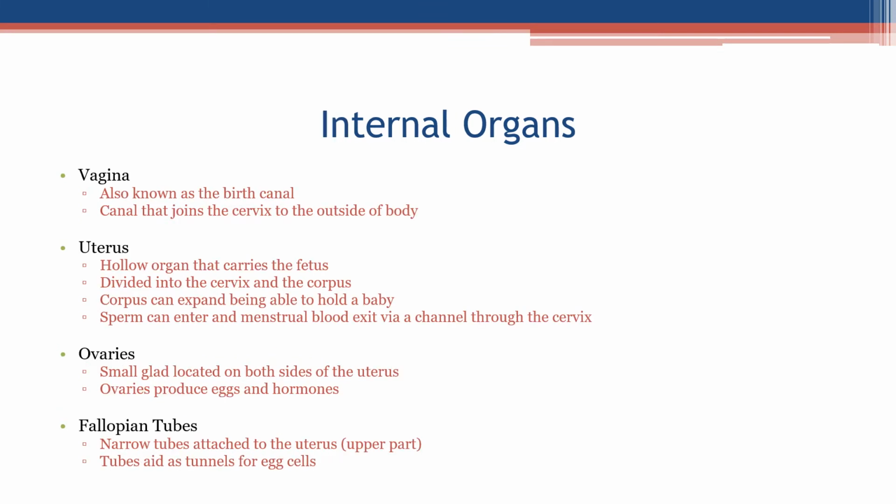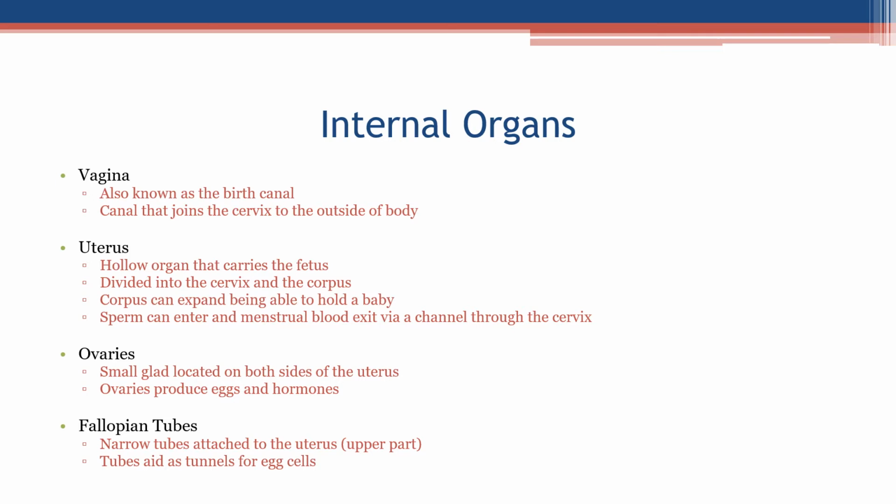Internal organs. Vagina, also known as the birth canal. The canal that joins the cervix to the outside of the body. Uterus, the hollow organ that carries the fetus. Divided into the cervix and the corpus. Corpus can expand, being able to hold a baby. Sperm can enter and menstrual blood exits via a channel through the cervix.